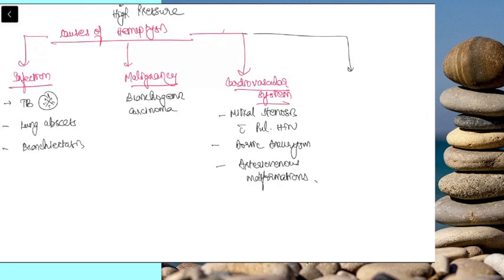Then other causes are quite rare. You have to rule out these most important causes first, and then only think of these causes, like collagen vascular disorders like Wegener's granulomatosis, bleeding disorders, etc.